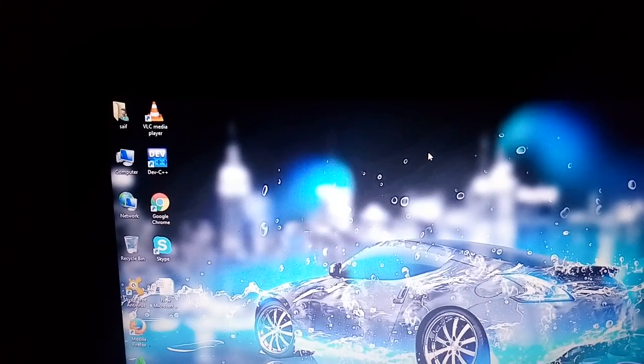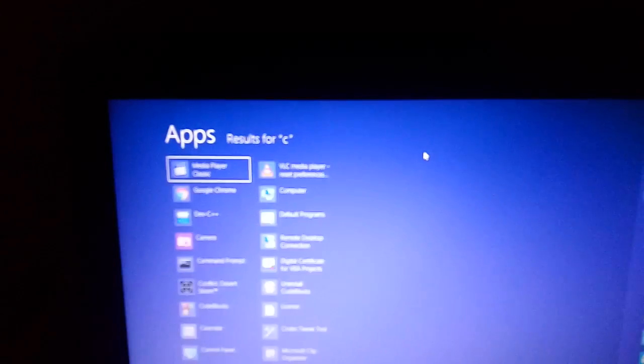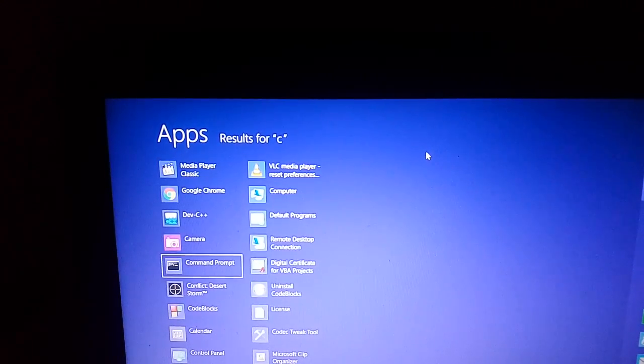So go to the start, select command, open it and write diskpart, enter it and run it. Write list disk, enter it, select the corrupt disk.